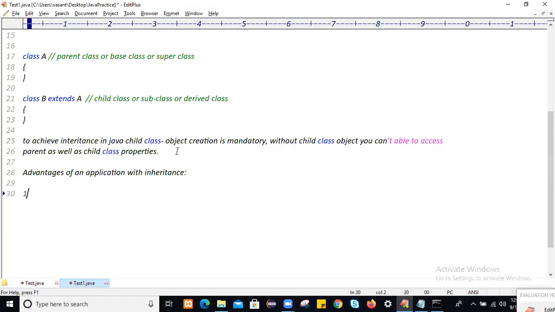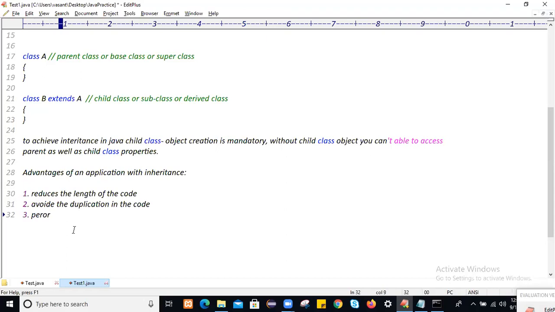So what is the advantage? The first advantage is that we are reducing the length of the code. Second, we avoid duplication in the code. Once we reduce the length of the code and the redundancy, redundancy meaning duplication in the code, automatically the performance will be increased.